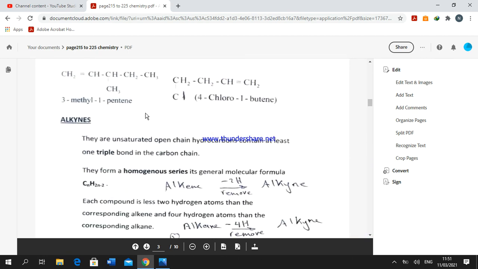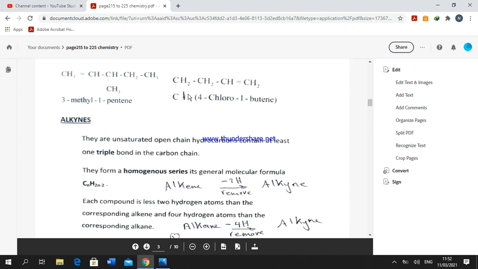Give an example, this compound in front of you. We will start the numbering of carbon from the carbon nearest to the double bond. 1, 2, 3, 4, 5. Then the side branch is linked to carbon number 3. The name becomes 3-methyl, 1 refers to the position of the double bond, pentene.